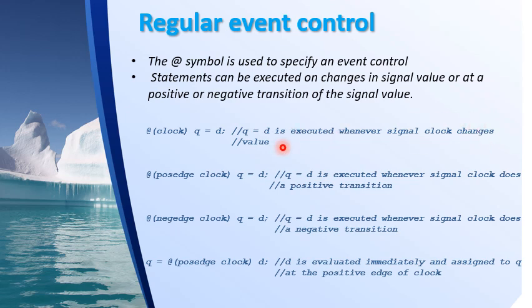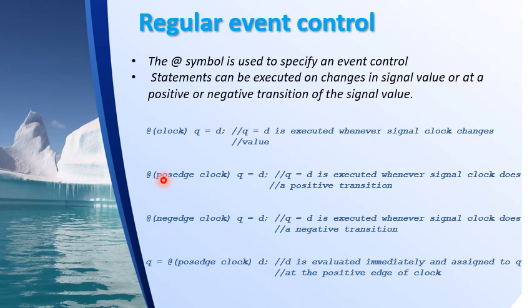That is, we have a clock, a continuous train of pulses. When it changes from 0 to 1, there is an event occurring on the clock. When it changes from 1 to 0, again there is an event occurring on the clock. So for every positive going transition or negative going transition, this statement, q = d, will be executed. That is the meaning of this statement.